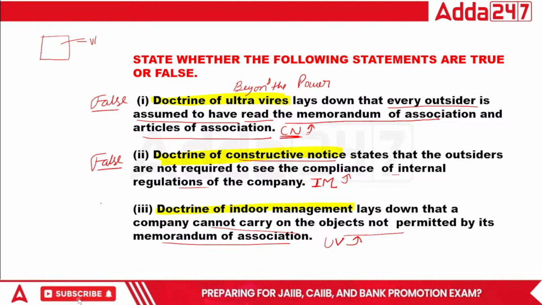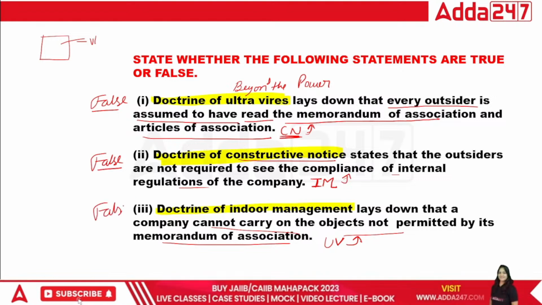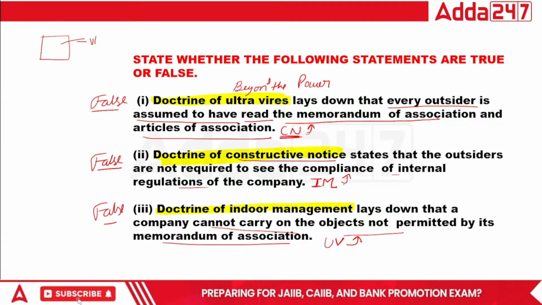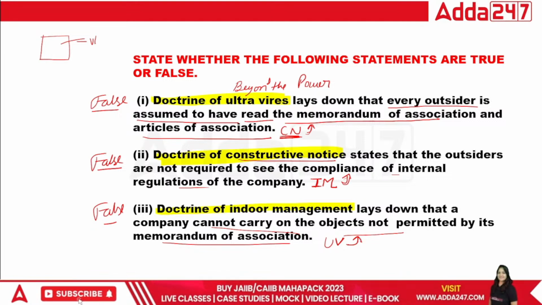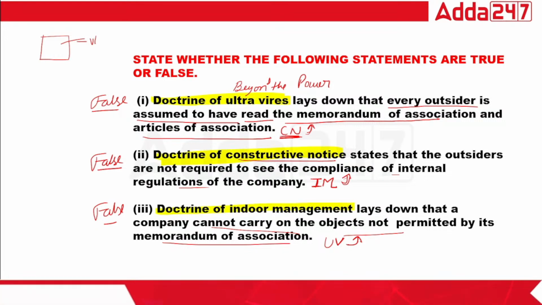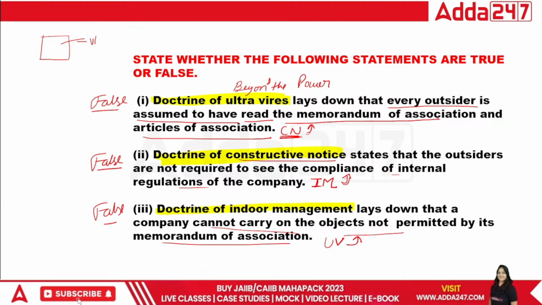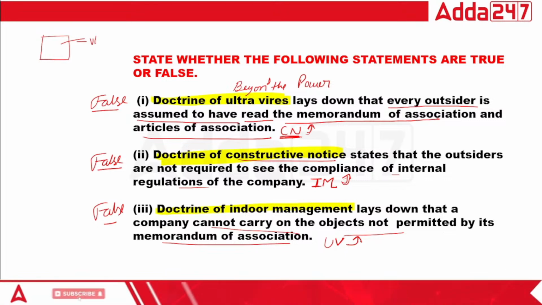So that is absolutely false. All the statements are false. So now please read the statement. This sentence is of constructive notice, this is of indoor management, and this is of your ultra vires. That's it. I think this point is clear to all of you. Right, guys? This point is clear. Okay. Done. Next.